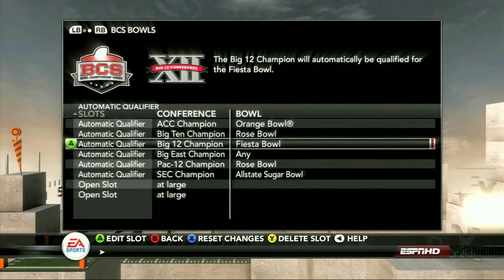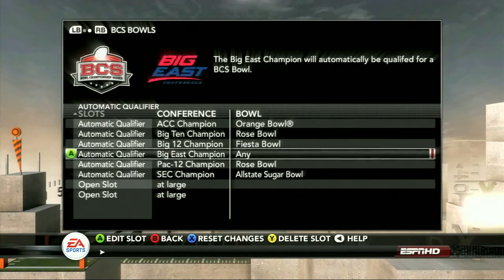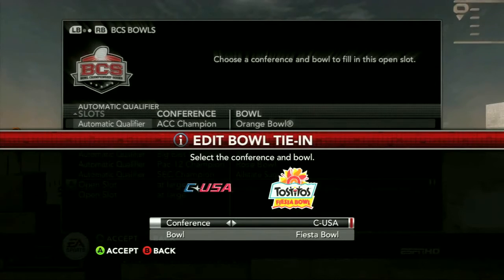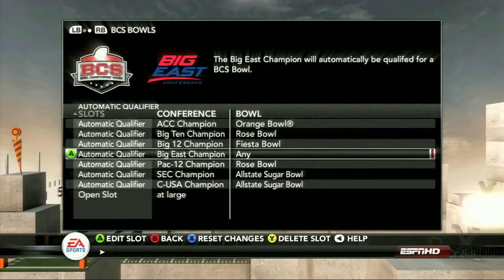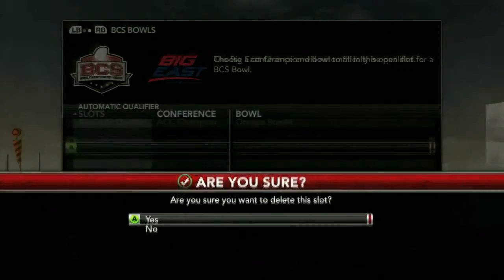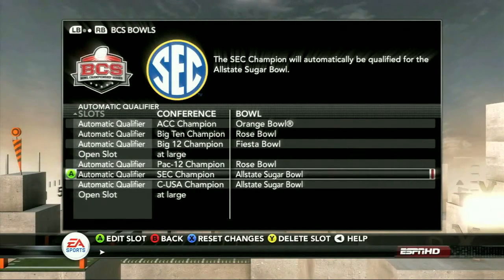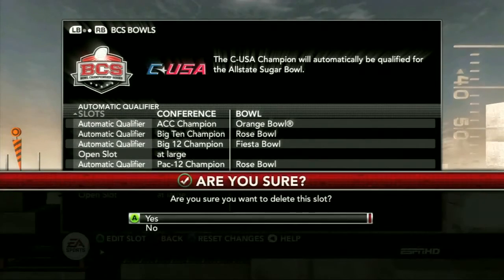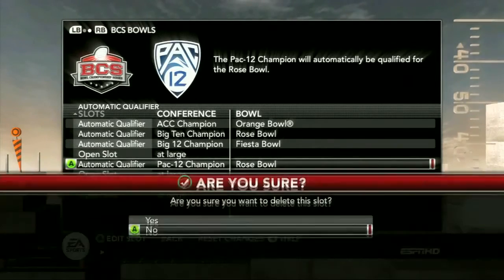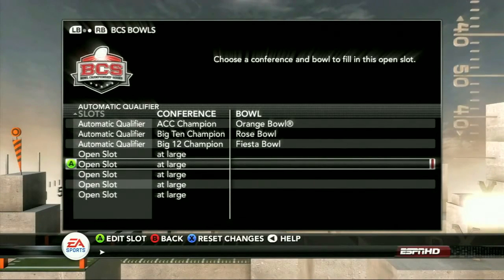So if you make Conference USA a 16-team super conference right here, send their champion, instead of it going to the Liberty Bowl, send them to the Sugar Bowl. If you don't want the Big East to be in a BCS game, take them out. Go ahead and set, you can add in all 8 automatic qualifiers, wherever you want to have in there. Get rid of all 8 qualifiers and go ahead and have it just be based on BCS standings. Whatever you want to do, it's there. And so it's a great way to keep things fresh and change things up through the course of your dynasty, whatever you want them to be.